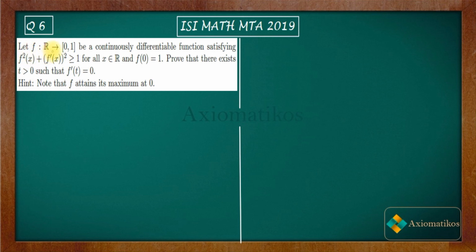Let f: R → [0,1] be a continuously differentiable function satisfying this condition for all x belongs to R, and f of 0 is 1. Prove that there exists t greater than 0 such that f dash of t is 0.